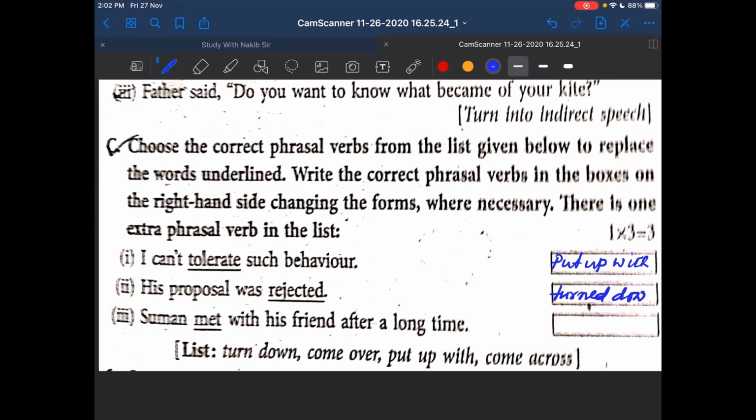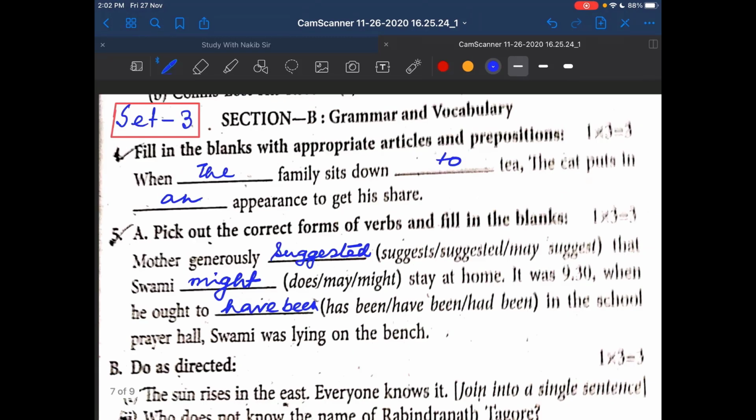The last one is Suman met with. Met with means come across. But it is the past form. So it will be came across. So your answer is came across. So these are your answers.